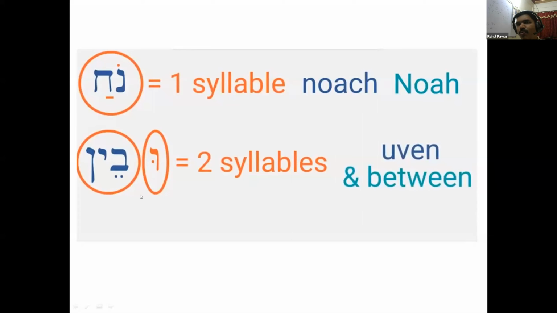That is u when. U when. So it also has two full vowels, sere and shurek. There are two full vowels, so it can form two syllables. U when, and between.